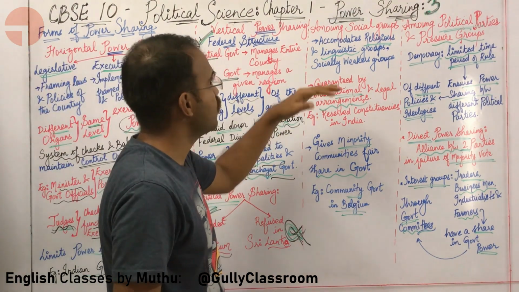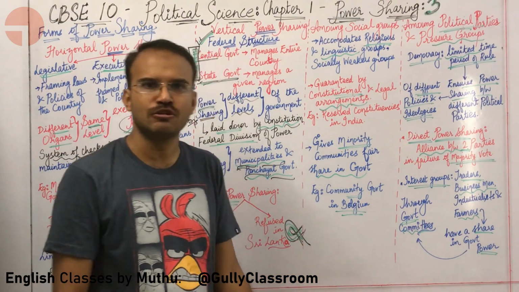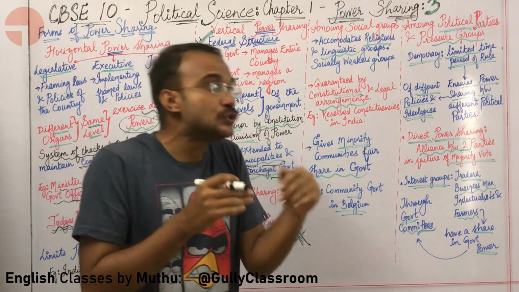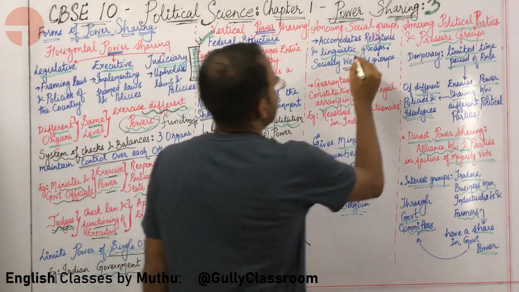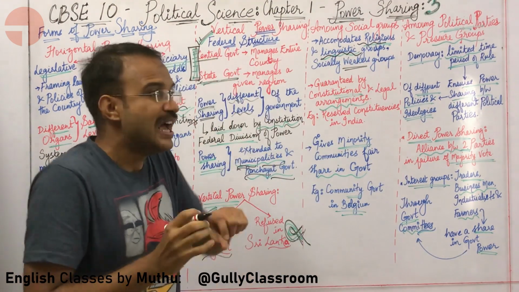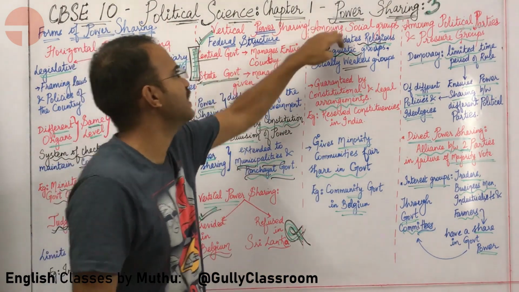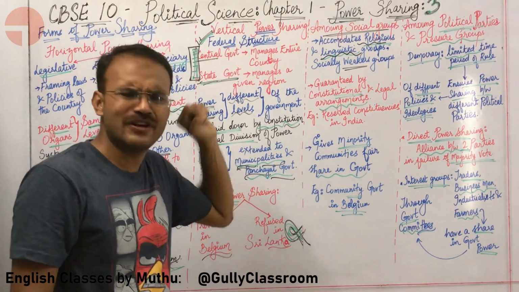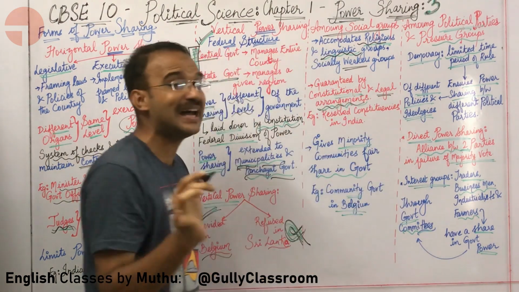Sir, what about power sharing among social groups? Why is power sharing needed between social groups? There are different social groups who are economically weaker, socially backward, and religious and linguistic groups that want to have participation in the government. So these people are included by power sharing among social groups. This is guaranteed by our constitution and it is ensured by different legal arrangements.